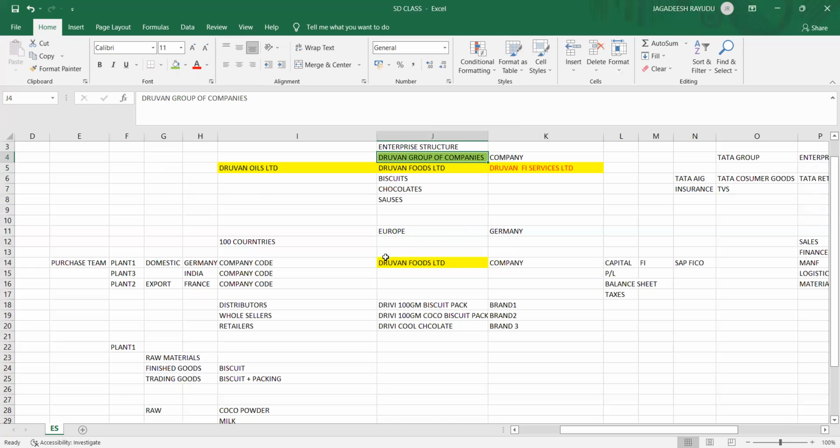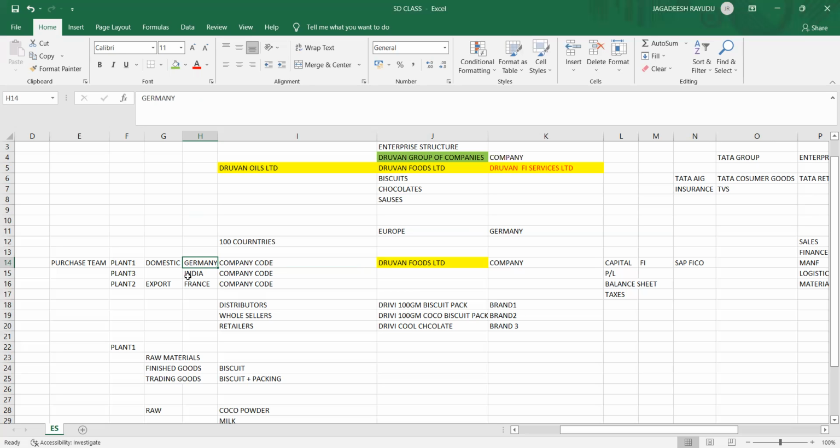Under that, individual companies will be created as company codes. Why do we have company codes? Because based on the country, you will have different taxes and different balance sheets. You would like to calculate how much profit and loss you get based on the country. You are not going to calculate the profit and loss for all 100 countries at the same time. That is difficult, right? That's why. This company has operations like that.